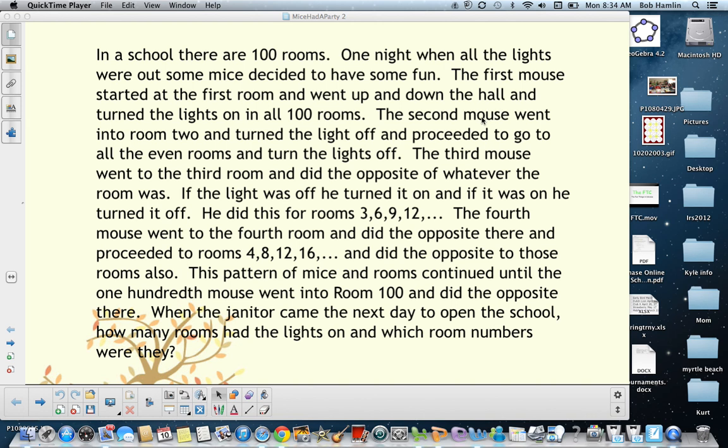Today, we're going to have a little problem. And the problem is called The Mice Had a Party One Night. Well, let's get into it.